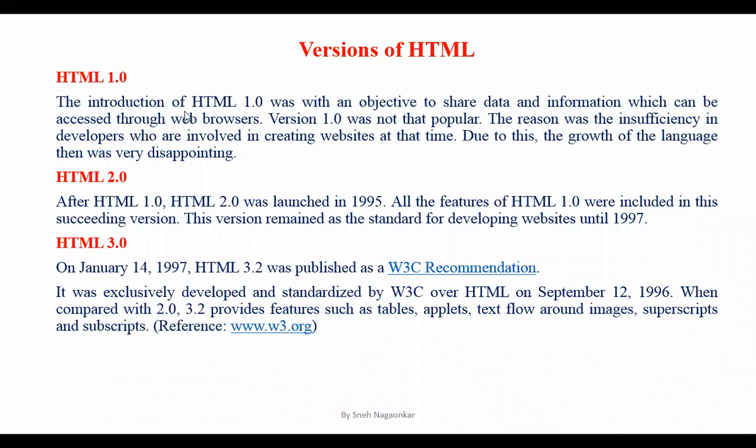All right. So the invention of this early HTML was not so popular, okay? It was not so popular because it was new and there were only limited web developers to work on it. So after a few years, in 1995, the higher version of HTML was invented and that was 2.0. This 2.0 worked from 1995 to 1997. Again in 1997, W3C, that is the World Wide Web Consortium, started working on adding more features.